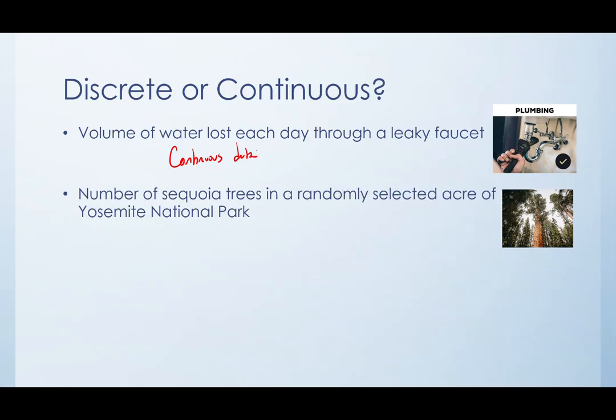What about if I said, hey, what's the number of sequoia trees in a randomly selected acre of Yosemite National Park? So we've got 1 acre randomly selected. How many sequoia trees are on that acre? There's no such thing as really half a tree, right? You're limited to integer values. So integers. So this is going to be discrete.